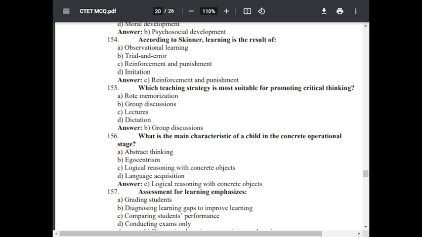Question number 156. What is the main characteristic of a child in the concrete operational stage? Option A, abstract thinking. Option B, egocentrism. Option C, logical reasoning with concrete objects. Option D, language acquisition. The correct answer is logical reasoning with concrete objects.